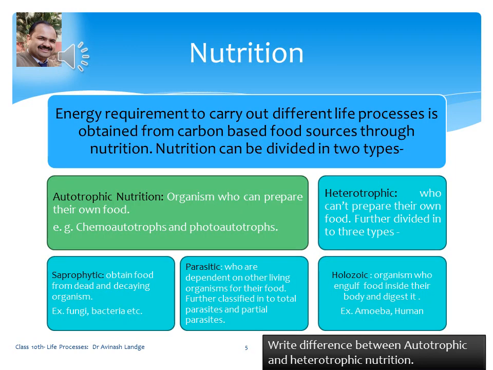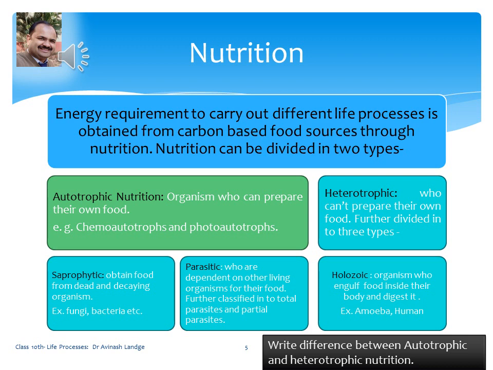We have discussed the different types of life processes. It starts from nutrition. So what is meant by nutrition? The first life process, a very important, vital life process, which provides required food to the body. Nutrition means the energy required to carry out different life processes is obtained from carbon-based food sources through nutrition.